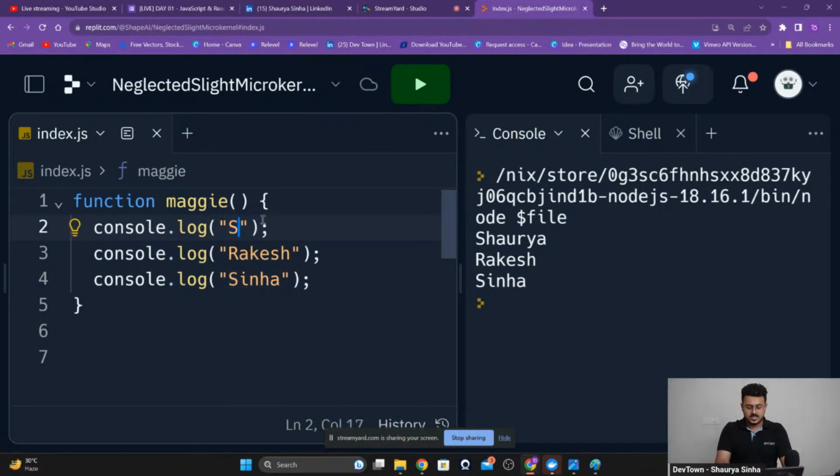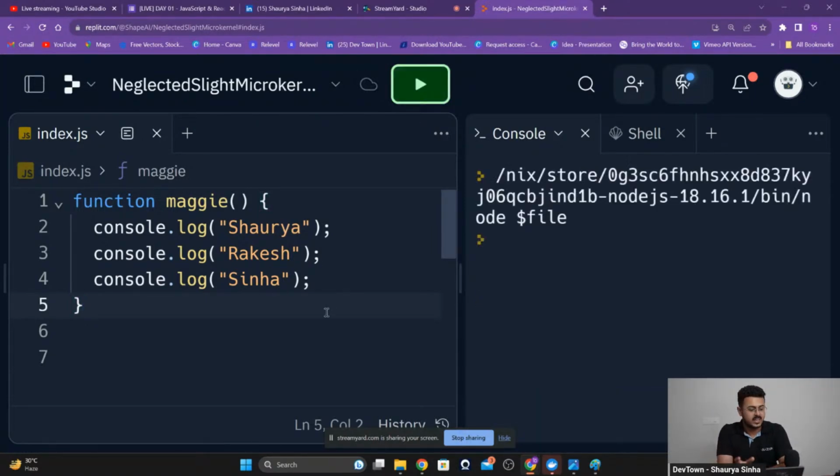Okay, so I'll change this back to Shaurya. Now if I run this code, as you're able to see, nothing is happening. We are not being able to print anything. Are you guys able to see this? When I'm running this code, nothing is happening. I'm not able to print anything right over here.